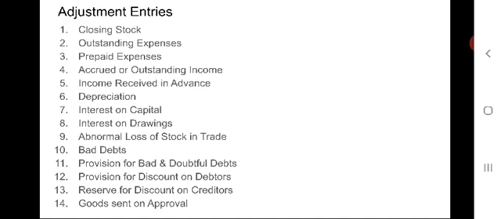Sometimes goods also will be in transit. Goods in transit. Goods in transit refers to those goods which have been purchased but not yet received till the end of the accounting period. The goods should be treated as part of closing stock. It is shown on the credit side of trading account by passing entry like goods in transit account debit to trading account. That means it is shown on the asset side of balance sheet as a current asset.